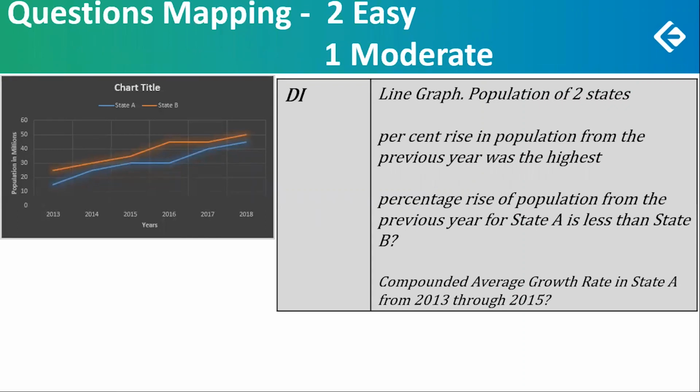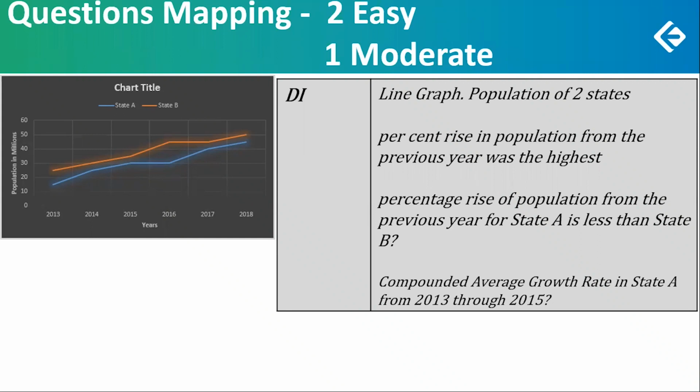Percent rise in population from previous year was highest for which of the years? That was one question. Percentage rise for a population from previous year for state A is less than that of state B for how many years? That was also quite okay.